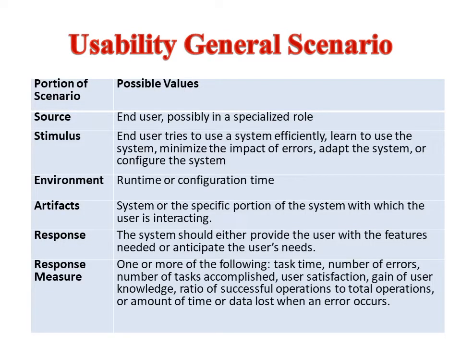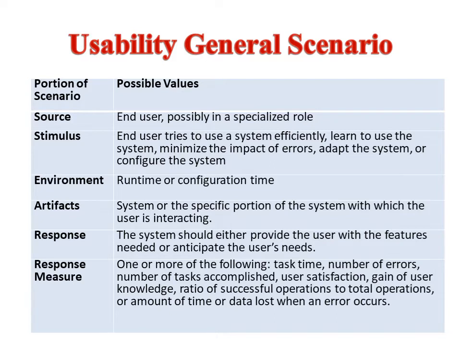General scenario for the usability. The source will be the end user who is going to use the system. Stimulus is telling about if there is any errors, how can you correct the errors and how can you adapt the system according to the user's convenience. Environment may be running time or the configuration time. Artifact is telling about interacting with the user.